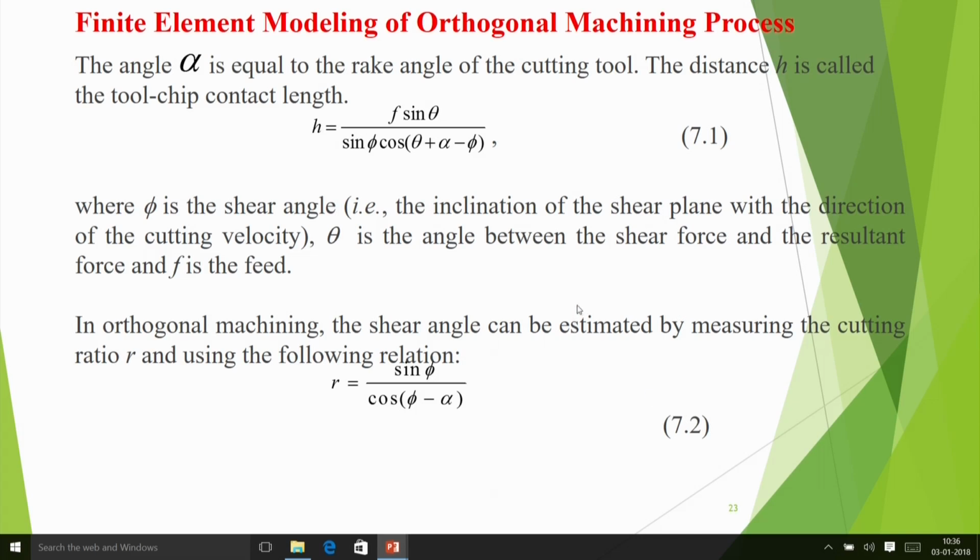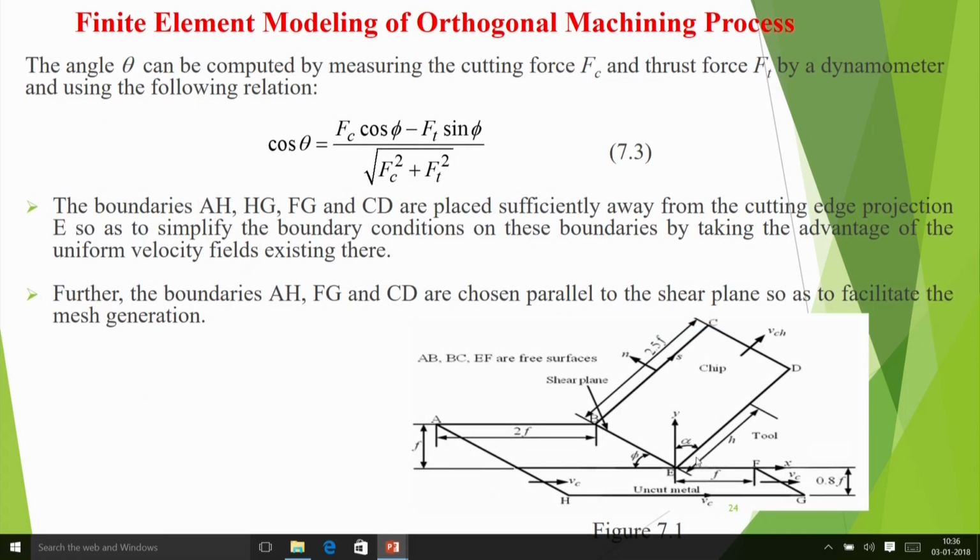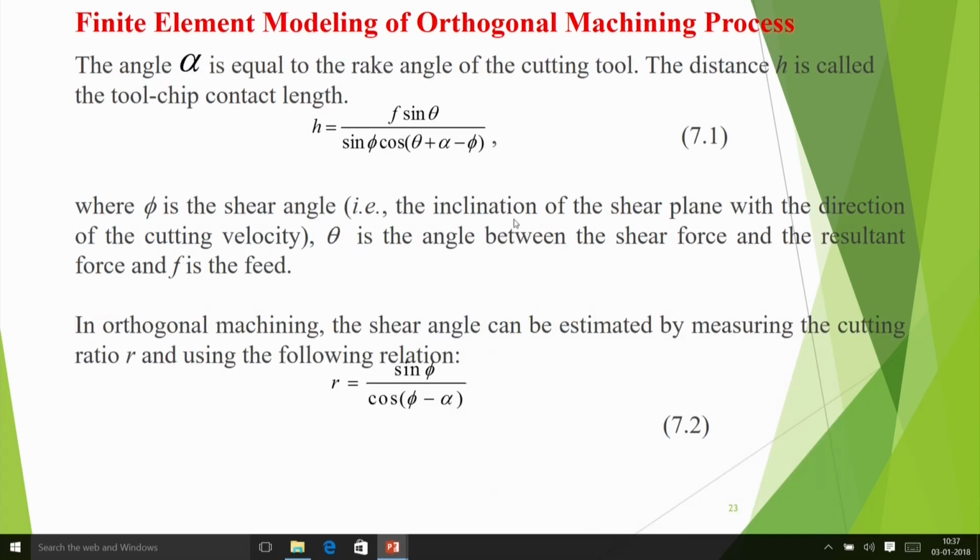And now angle alpha is equal to the rake angle of the cutting tool. By now you very well know it is alpha, that means the surface of the tool is inclined at an angle alpha with the vertical, and the distance h is called the tool chip contact length, and we use the following expression for h, f sin theta by this one.